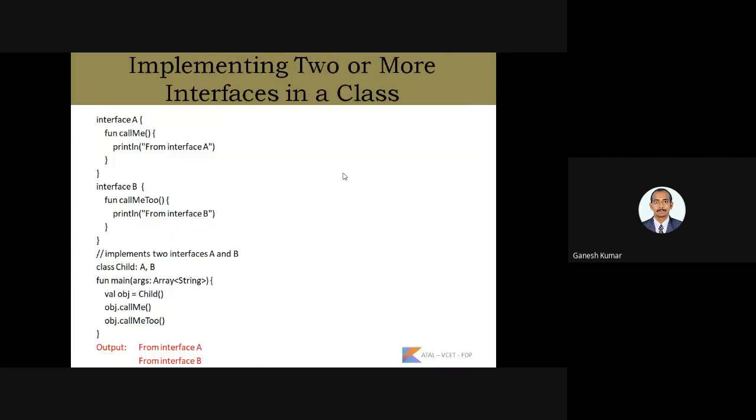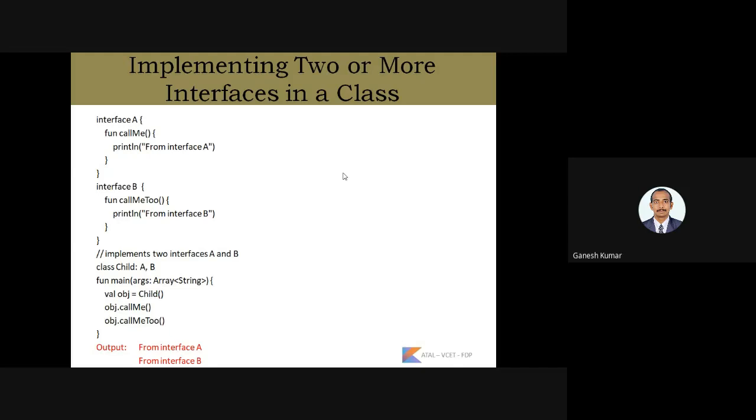So next one, implementing two or more interfaces in a class. We can have any number of interfaces, and we can implement those interfaces in our classes. In interface A we have a function called call me. Inside that we give a print statement to identify whether this particular function gets executed or not. We print a statement from interface A, and we have declared another interface, interface B, with the function name call me two, which prints a phrase from interface B.